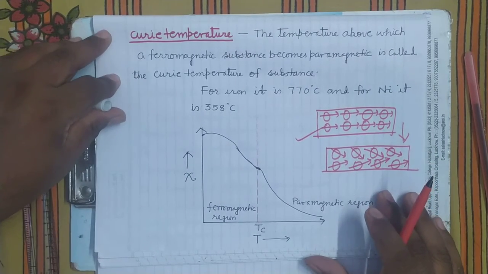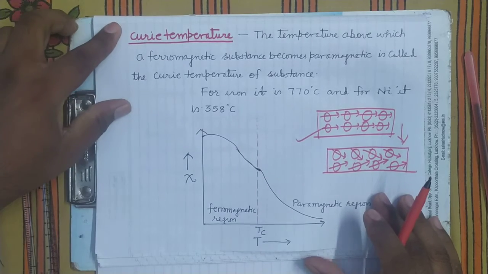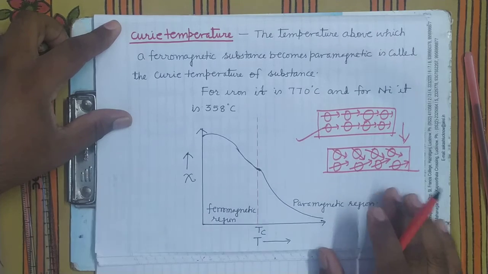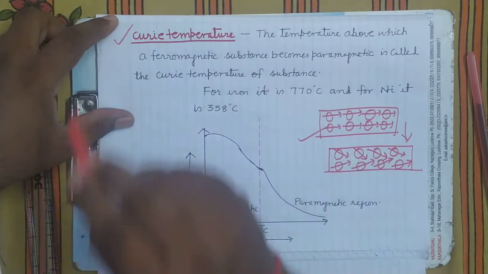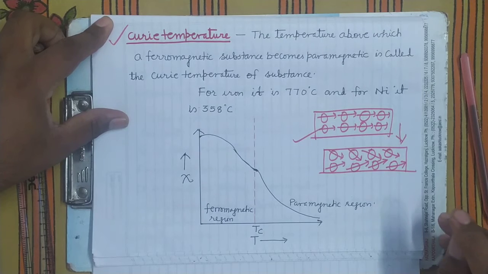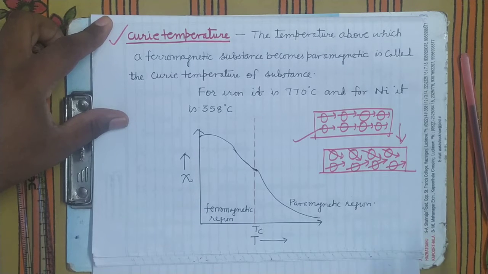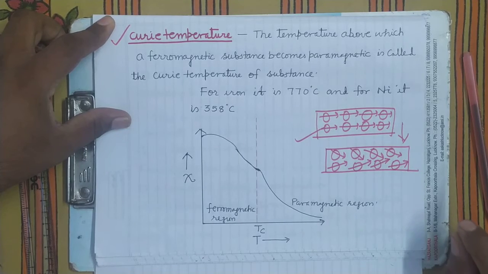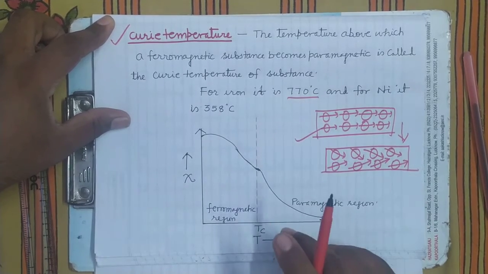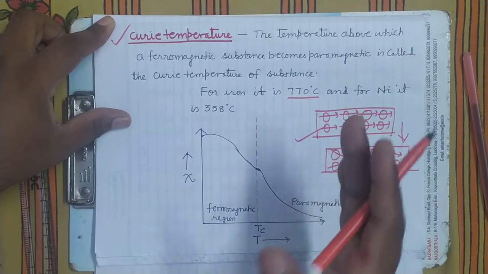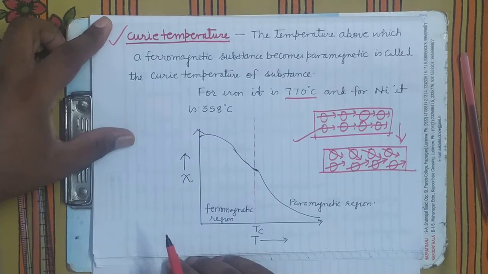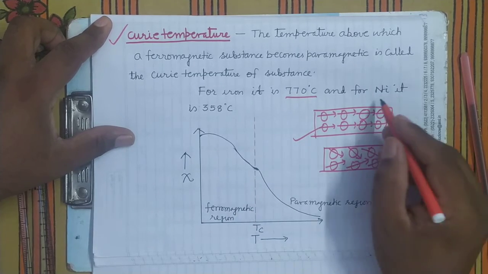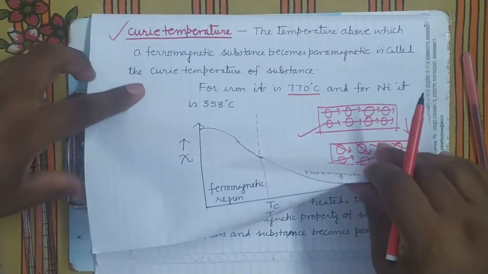Ferromagnetism will decrease. So there is a certain temperature above which the ferromagnetic substance becomes paramagnetic. That temperature is called the Curie temperature. What is Curie temperature? It is that temperature above which the ferromagnetic substance becomes paramagnetic. Is it clear? For iron, its Curie temperature is 770 degrees Celsius. Means below 770 degrees Celsius, it is ferromagnetic. Above 770 degrees Celsius, it is paramagnetic. For nickel, it is 358 degrees Celsius.